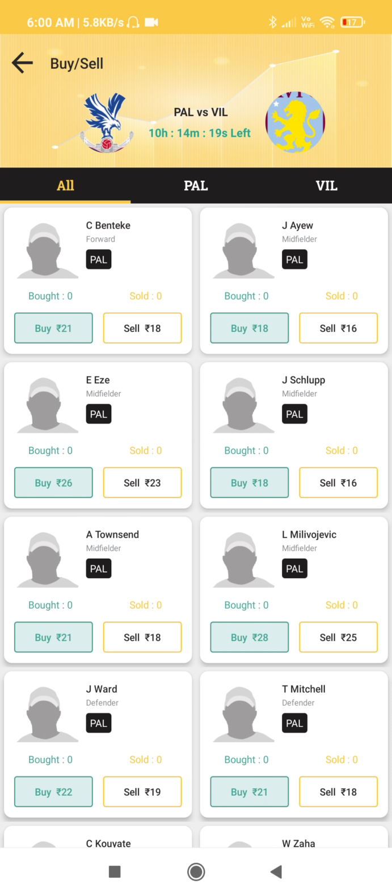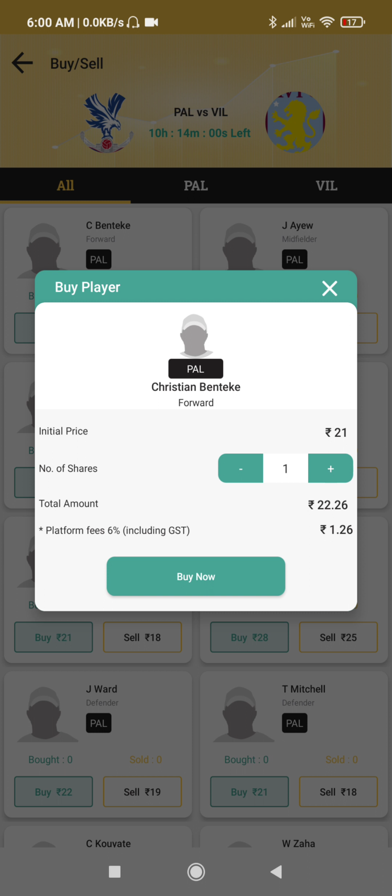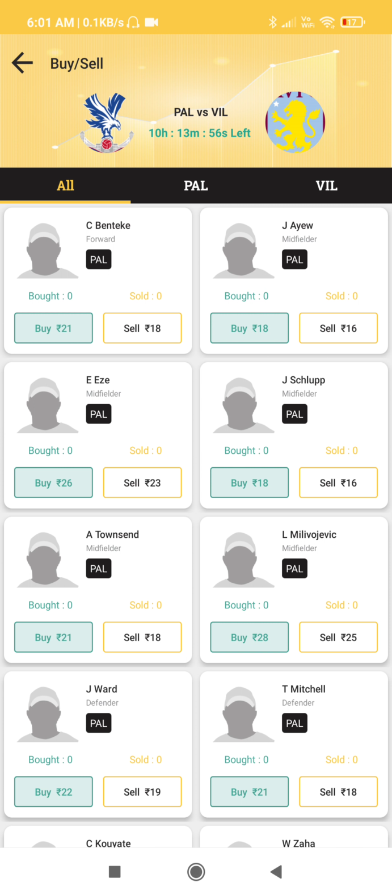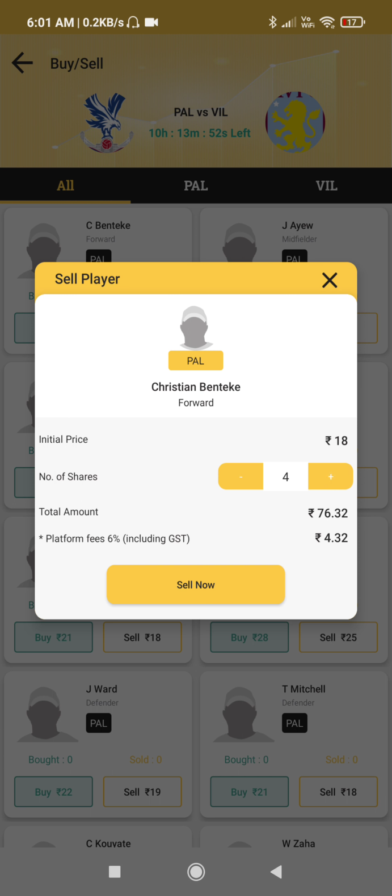If you feel that this particular player will perform today and bring more points, like take the player Christian Benteke, if you feel this player will perform well today and get overall points of more than 21, then you can buy a couple of shares of this player. And if you feel this player will not perform today, you can sell a couple of shares of this player.